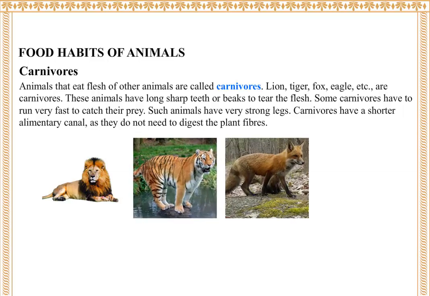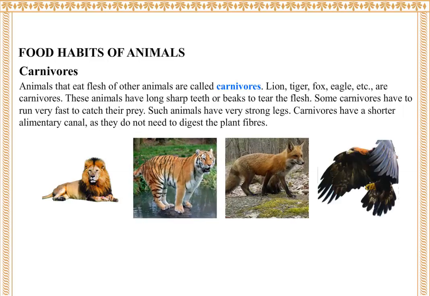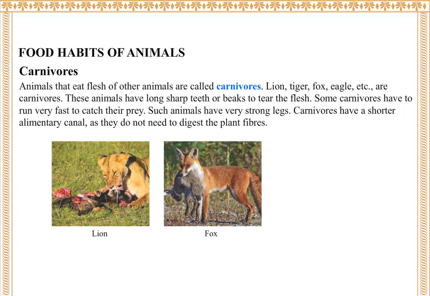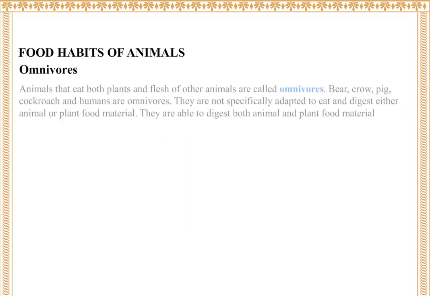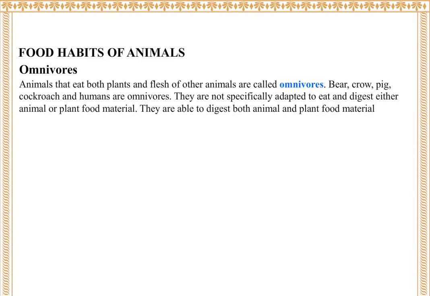Lion, tiger, fox, eagle, etc. are carnivores. These animals have long sharp teeth or beaks to tear the flesh. Some carnivores have to run very fast to catch their prey. Such animals have very strong legs. Carnivores have a shorter alimentary canal as they do not need to digest plant fibers. Lion, fox, eagle. Flesh-eating birds like eagles and vultures have sharp beaks and claws to catch other animals and to tear their flesh. Omnivores. Animals that eat both plants and flesh of other animals are called omnivores.